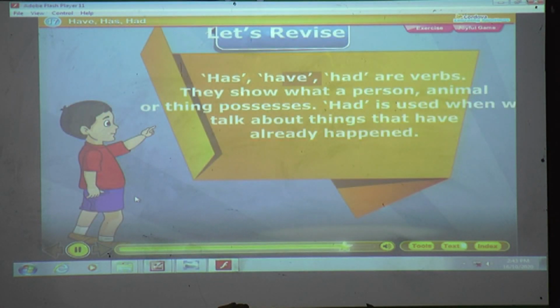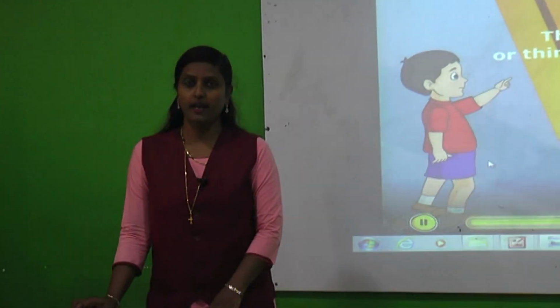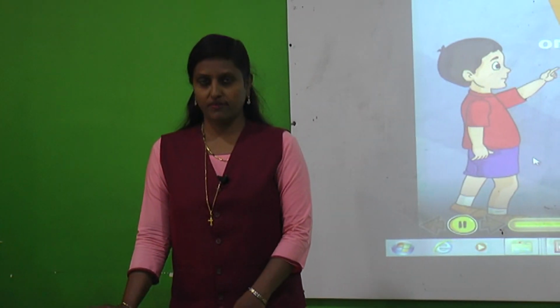Has, have, had are verbs. They show what a person, animal or thing possesses. Had is used when we talk about things that have already happened. So in this way we have finished with our today's lesson, that is has, have and had. That is lesson number 17.